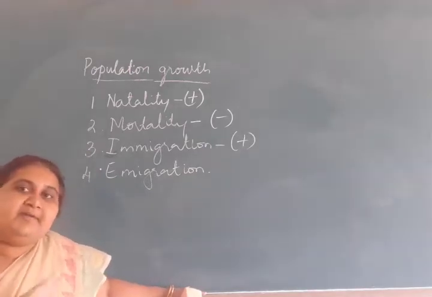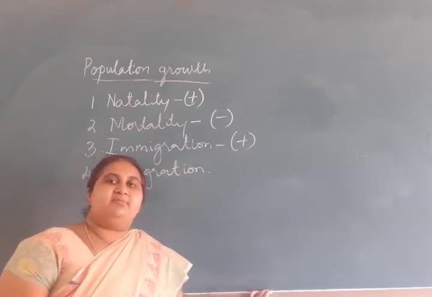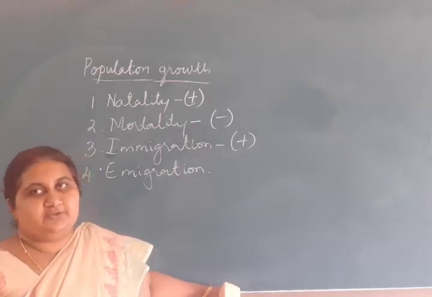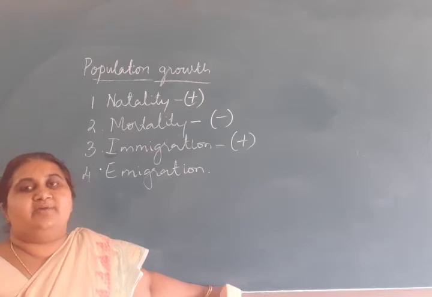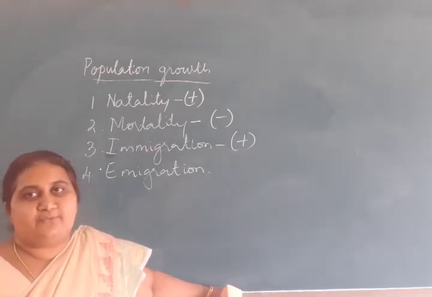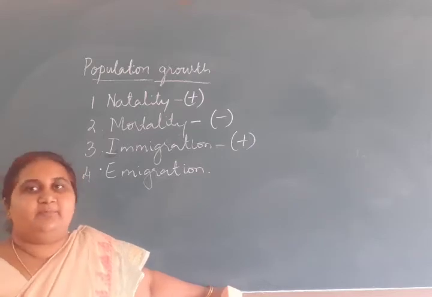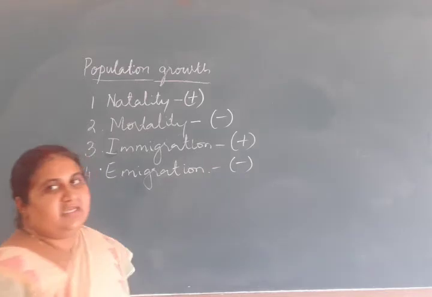Emigration is the permanent outward movement of individuals from a given population. That given population will lose the individuals. Why do they move outside? It might be due to overcrowding, in search of food, or predator effect. They go outside a population, so they decrease population size.